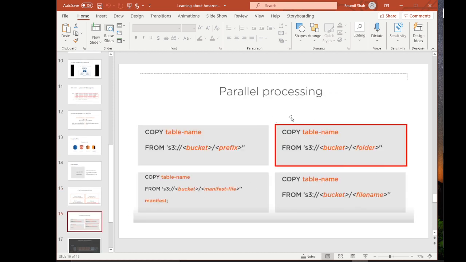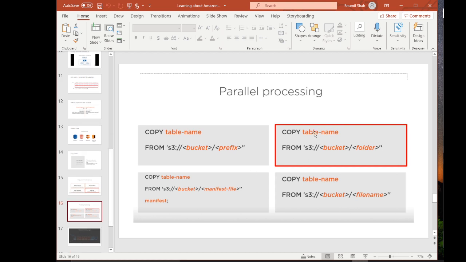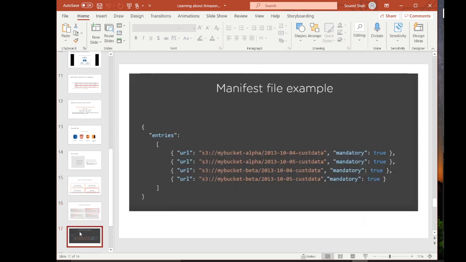Copy command leverages parallel processing by default. So if you have a lot of files in a folder, it would take care of that. But you can also provide a manifest file if you want to run it in that way.